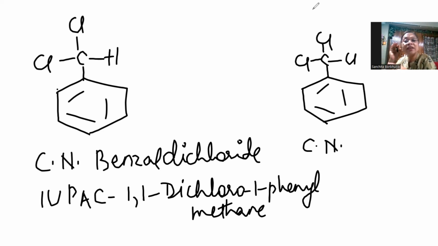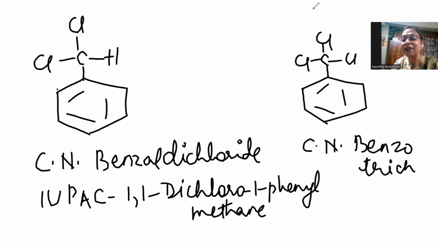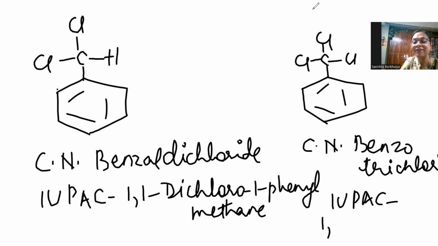It is called, yes, correct, benzotrichloride. To be safe, na, लिख देते हैं. So benzotrichloride, and the IUPAC name of this compound is 1,1,1-trichloro 1-phenyl methane.